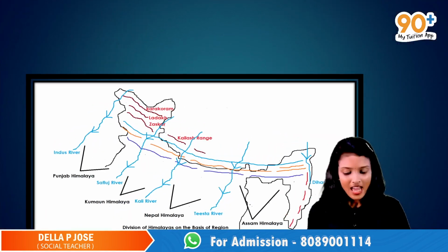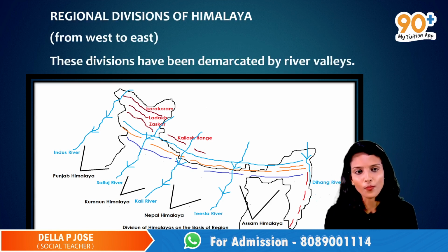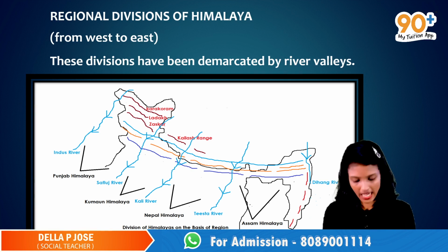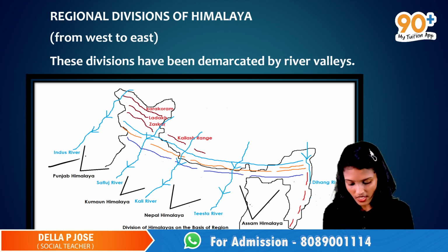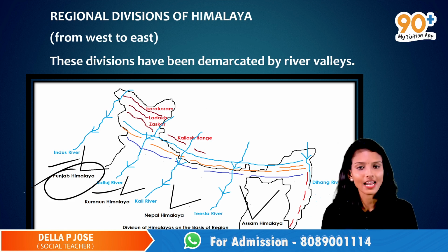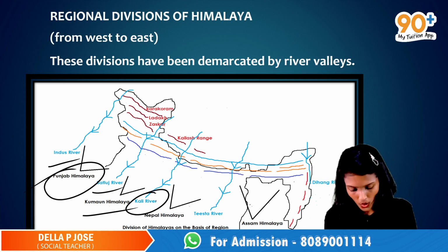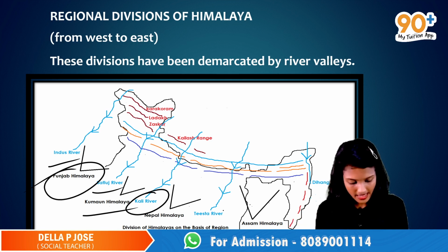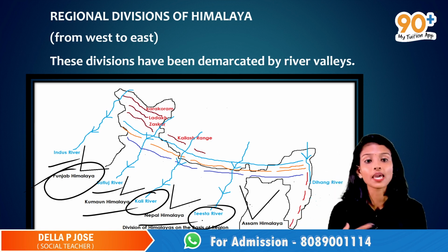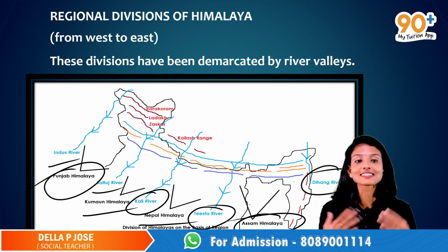Now we are dealing with the regional divisions of Himalayas. These divisions have been demarcated by river valleys. The region between Indus River and Satluj River is known as Punjab Himalayas, and the region between Satluj River and Kali River is known as Kumaun Himalayas. The region between Kali River and Teesta River is known as Nepal Himalayas, and the region between Teesta to Dihang River is known as Assam Himalayas.